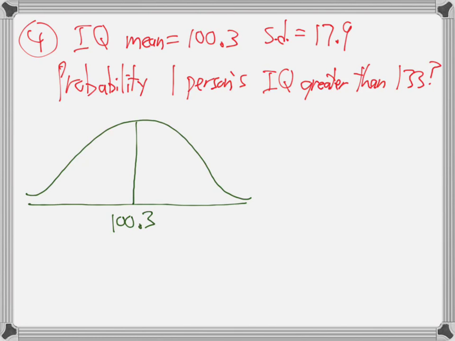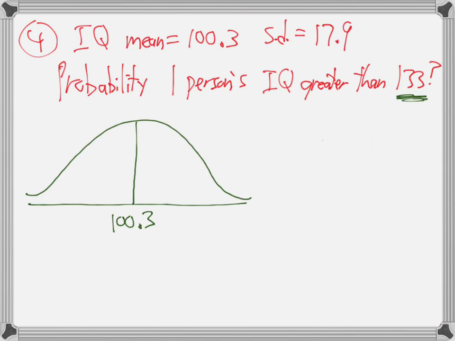All right, so IQ score greater than 133. Is that 133 a percentage? No, so it doesn't go up here. It goes down there, right? As we move on to this section next week, they'll play this back and forth game. Sometimes they'll say find the top 90%, and you'll go, that's a percentage, so that goes up in the curve. You have to keep that straight. That'll be the game we're playing.